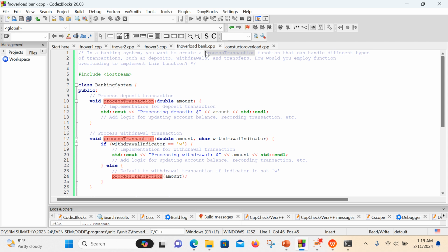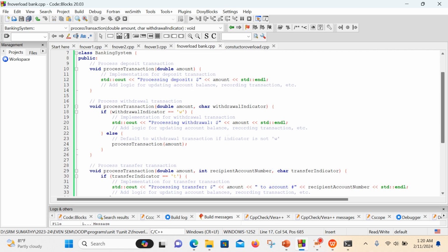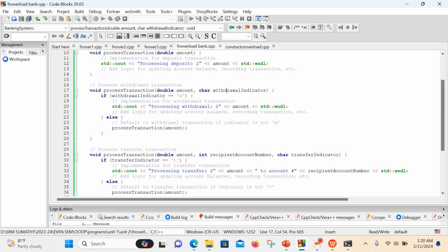We can differentiate this process transaction function with the concept of the number of arguments we are going to pass inside. See, here only one argument I had used, here I had used two arguments, and here I had used three arguments. See, 1, 2, 3, three parameters.